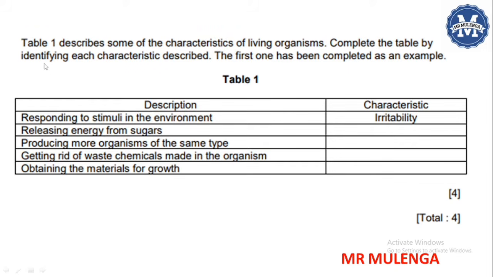The question reads, Table 1 describes some of the characteristics of living organisms. Complete the table by identifying each characteristic described. The first one has been completed as an example. So this is our table 1 right here. We have description, then there is the characteristic. So the first one has been done as an example. Responding to stimuli in the environment. What is the characteristic that matches this description?